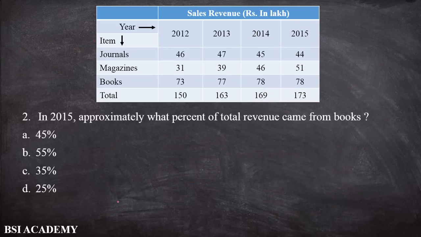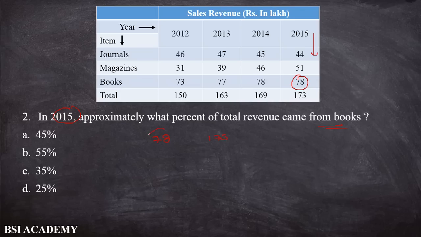Next question, question number second. In 2015, approximately what percent of total revenue came from books? First of all, we have to find the value in 2015. So first, I select our vertical column 2015, and the revenue from books is 78. We have to find out the percentage of 78 in 173.